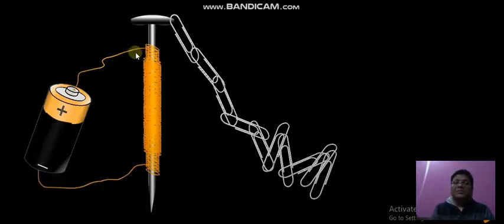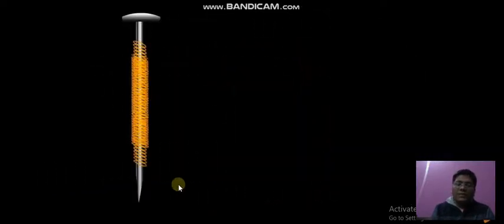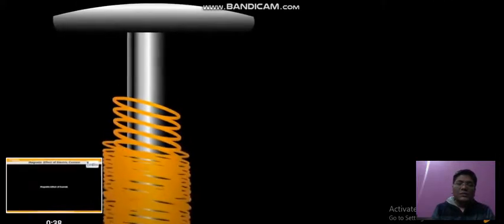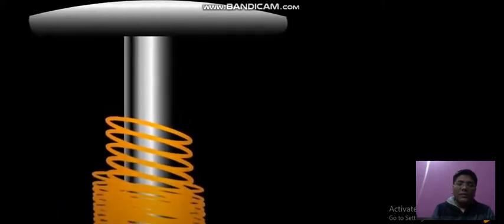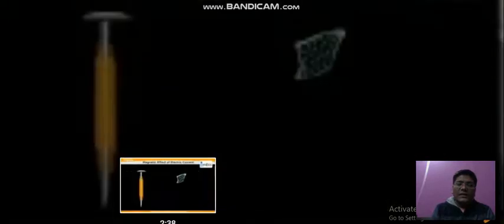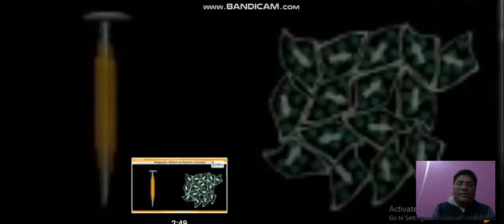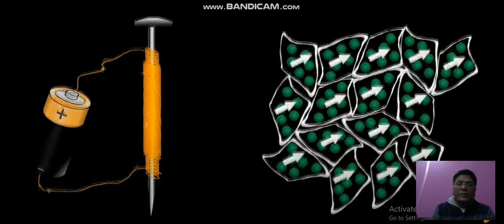So this is basically known as an electromagnet. This iron nail will behave like an electromagnet here. Now, dear students, one more thing which I want to tell you is also very important. Let us understand that also. I will run the animation a little bit more so that you can understand the thing which I want to make you understand.